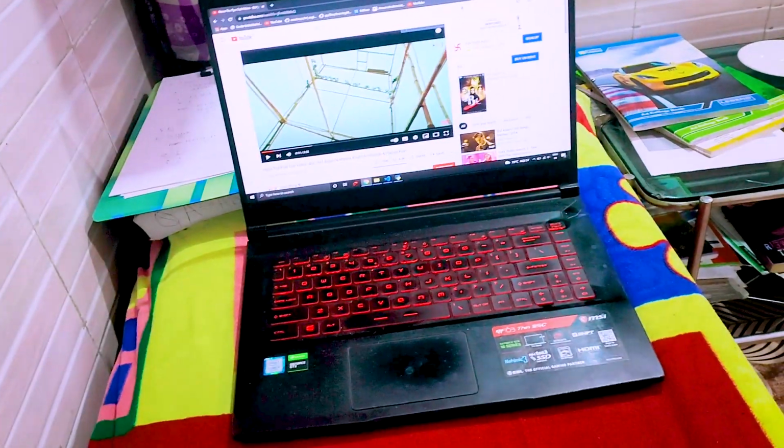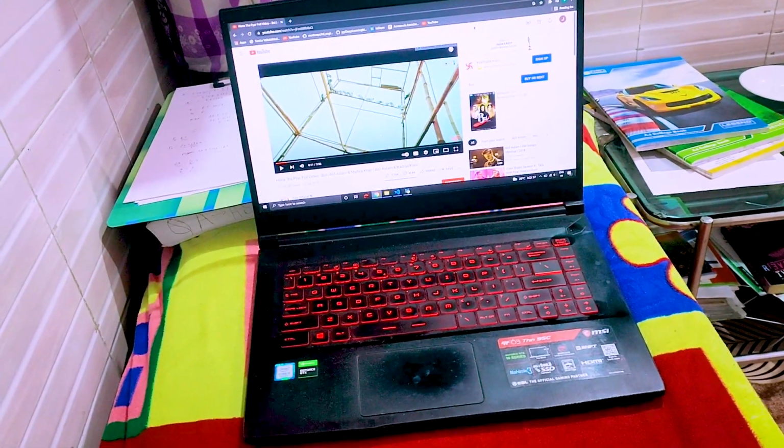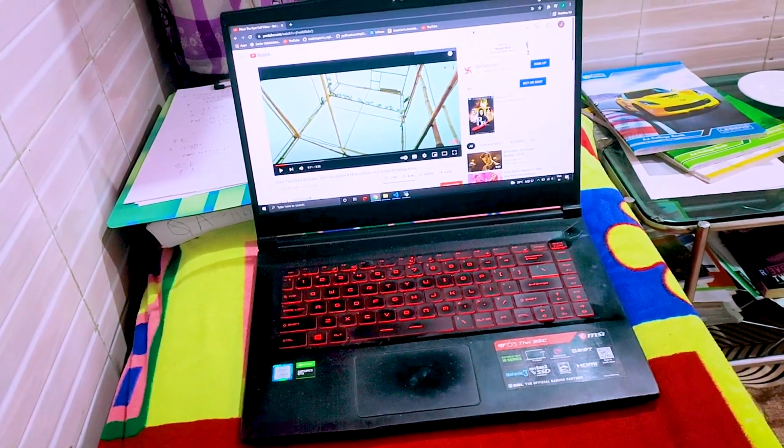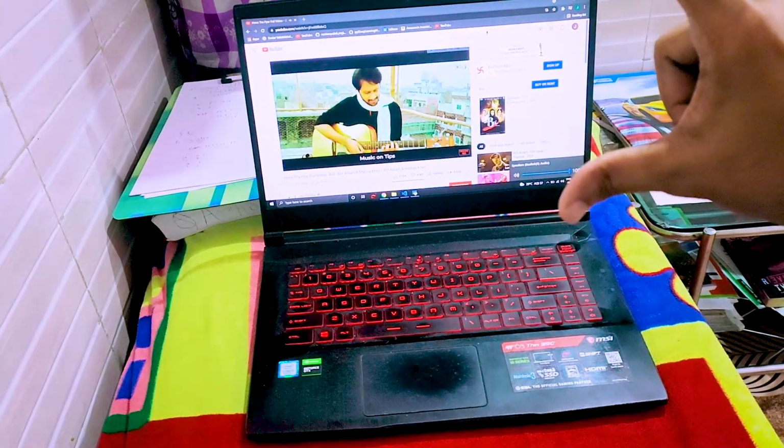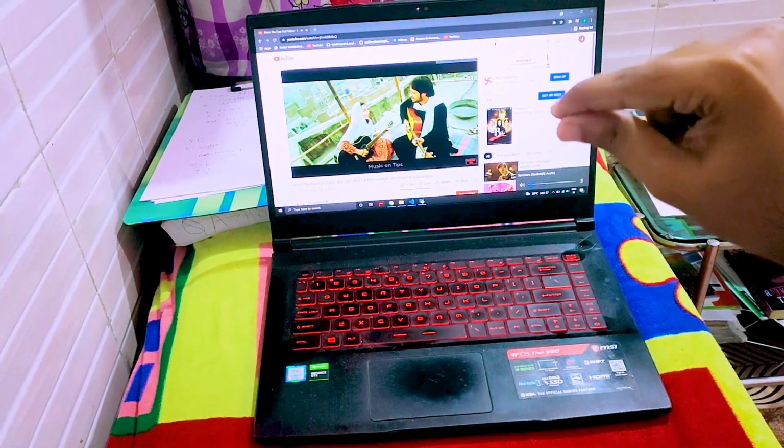So right now I am on my computer screen, and as you can see, I am not using keyboard or mouse pad. So now let's use this computer with the help of our fingers. As you can see, I am increasing and decreasing the volume with the help of my fingers.